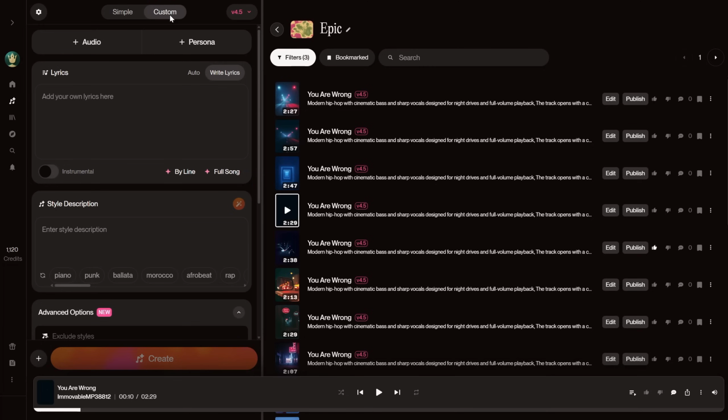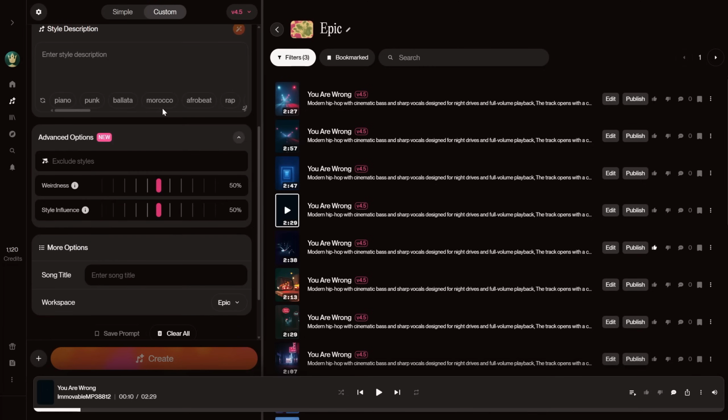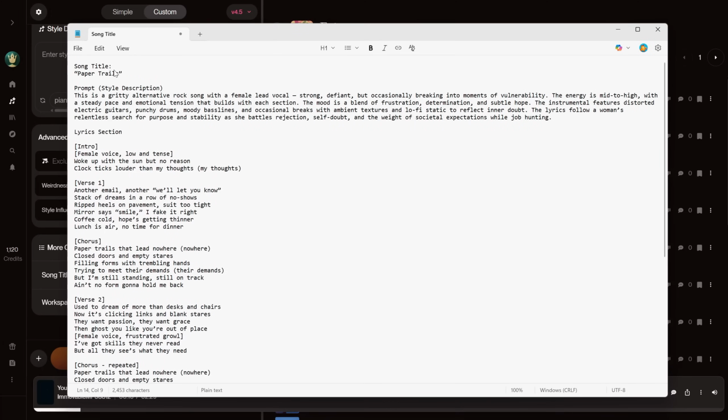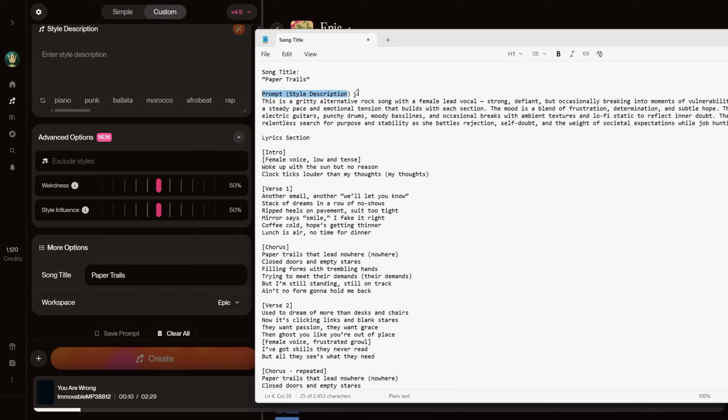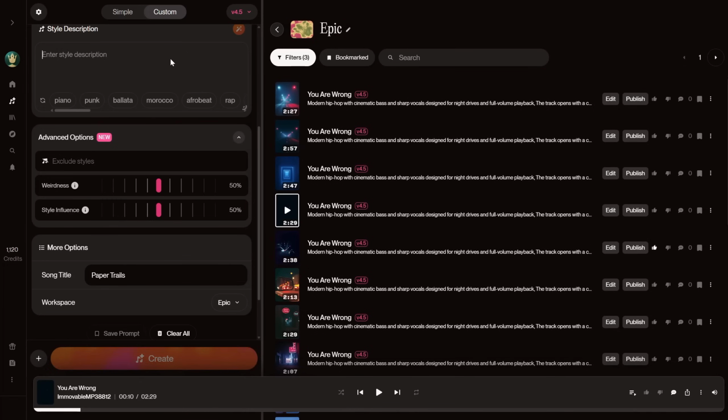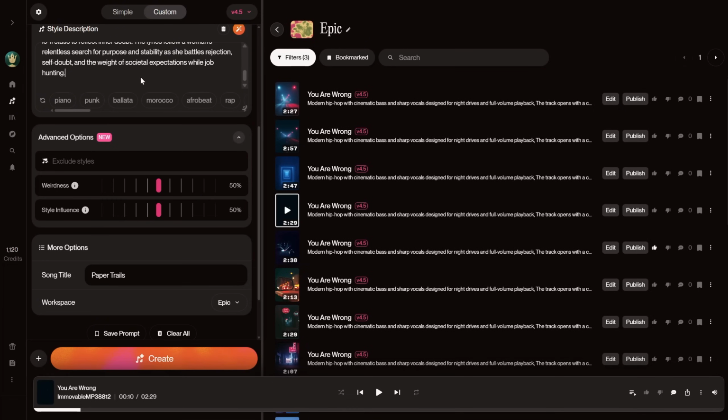I use the Custom tab. Scroll down to where it says Song Title and add a title for the song. From the text file or from ChatGPT, I copy that title and paste it here. Then for Style Description, copy the text that comes under the prompt, since that is the full prompt, and paste it here. It used to accept fewer characters, but now it can handle pretty long prompts.